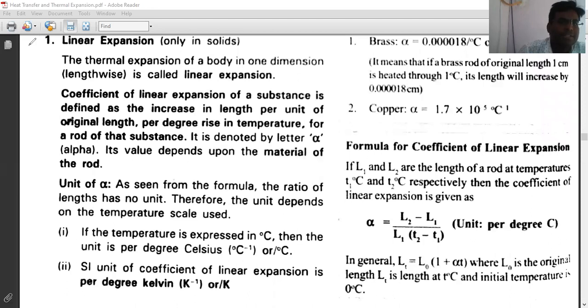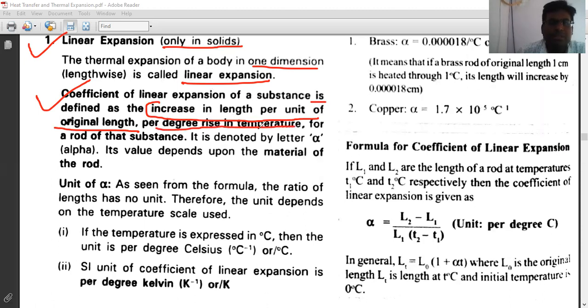Now look at the first point, linear expansion, which is for solids. The thermal expansion of a body in one dimension is called linear expansion. The coefficient of linear expansion is defined as the increase in length per unit original length per degree rise in temperature. It is denoted by alpha.